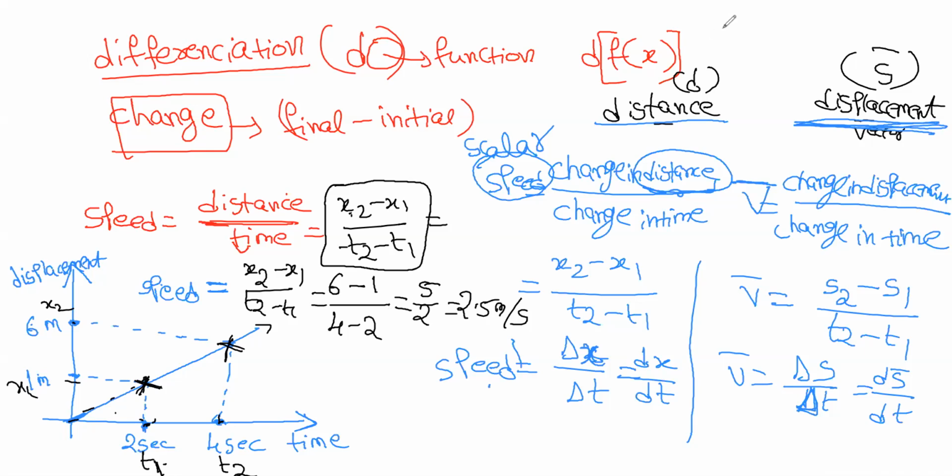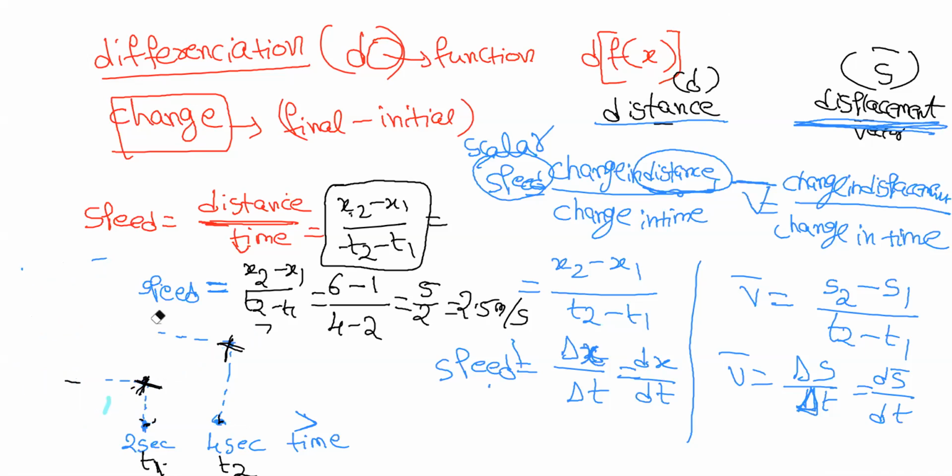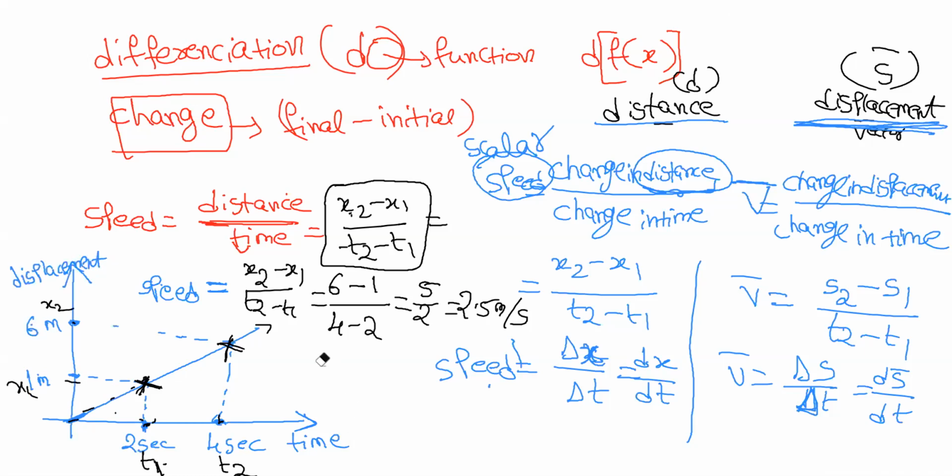Now in this differentiation, you know what differentiation is? It is just a change in small values, right? Here also you're calculating the change itself.